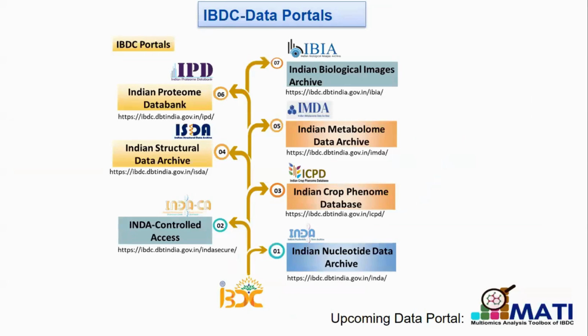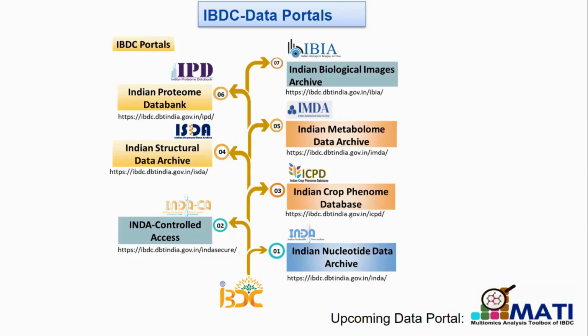These are the different data portals existing at IBDC. The first data portal initiated by the IBDC is Indian Nucleotide Data Archive and Indian Nucleotide Data Archive Controlled Access. These two portals are dedicated to nucleotide data submission. Then after this, we came across the second data portal, ICPD. This is dedicated to crop datasets, and then the Structural Data Archive dedicated to the different structure data. And then we have the Indian Metabolome Data Archive, that is basically used to archive the metabolomics datasets.